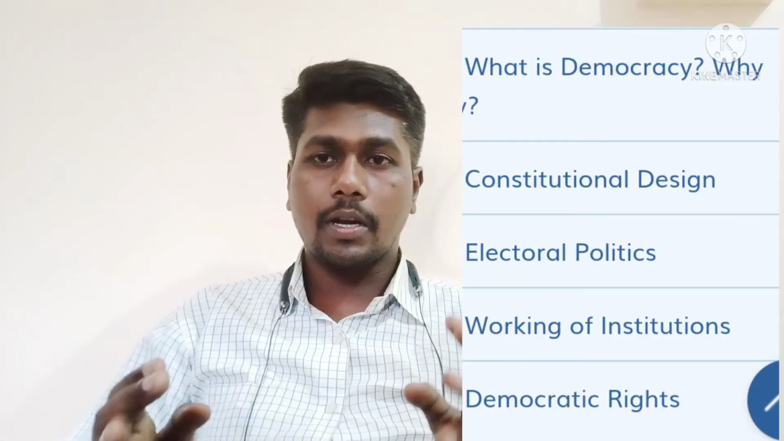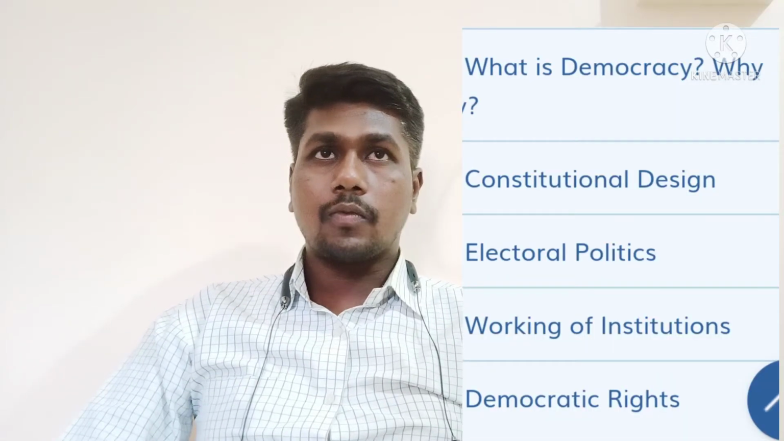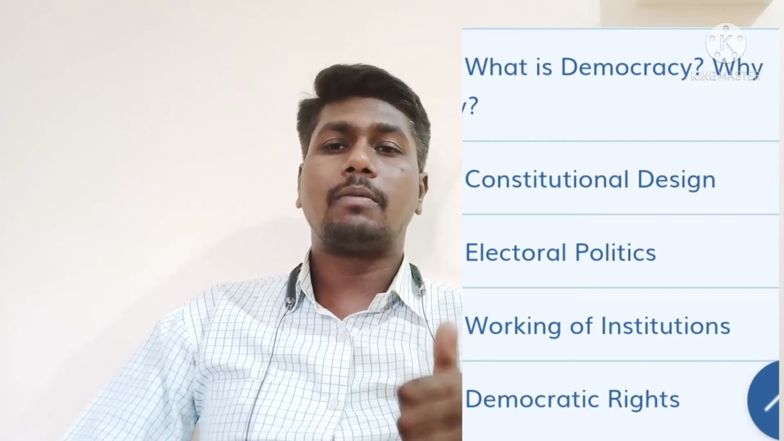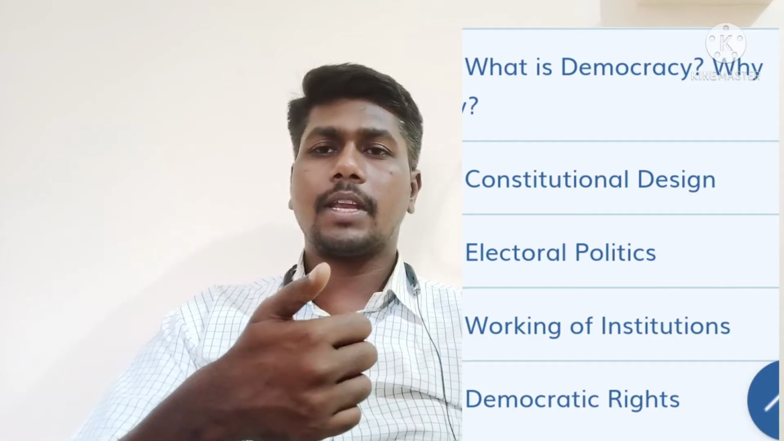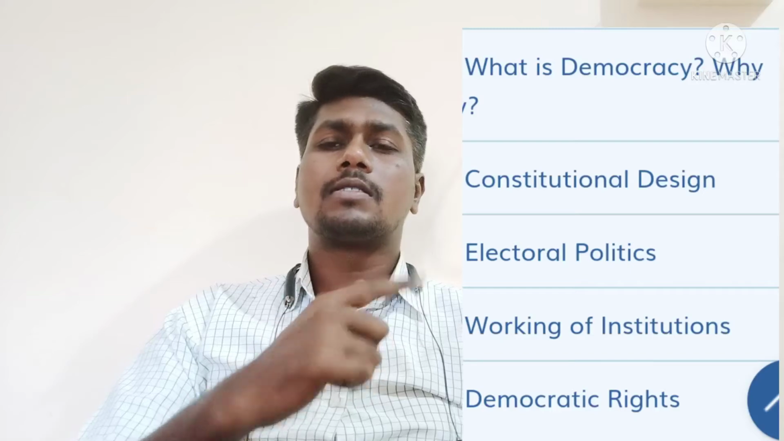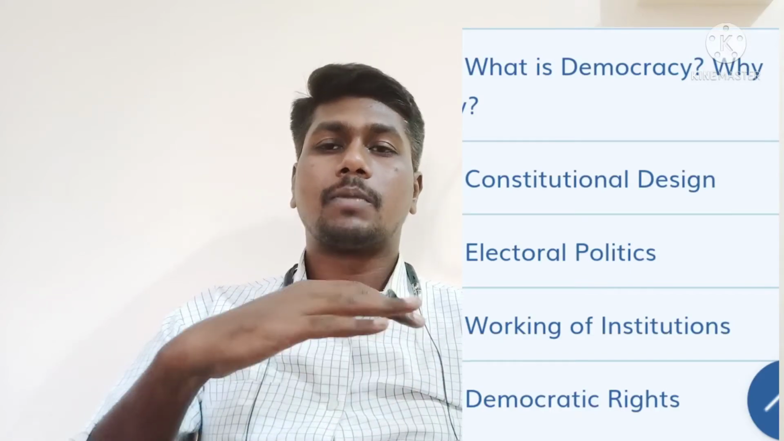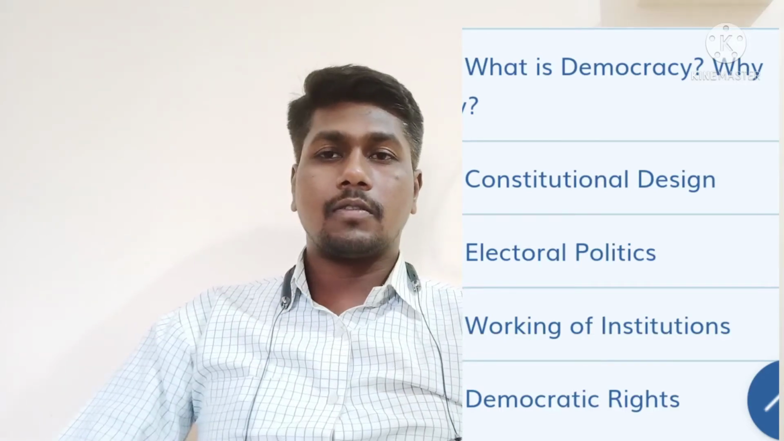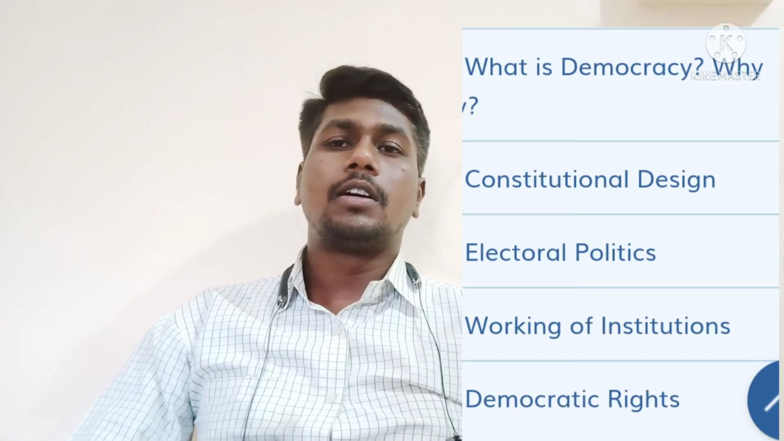Then next, coming to political science. In political science also you have altogether 5 lessons. First lesson is what is democracy and why democracy. First we learn its meaning. Why democracy is required in the modern, contemporary world. About all those things we learn in the first political science chapter.